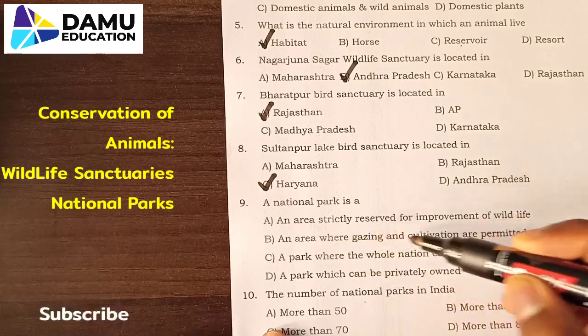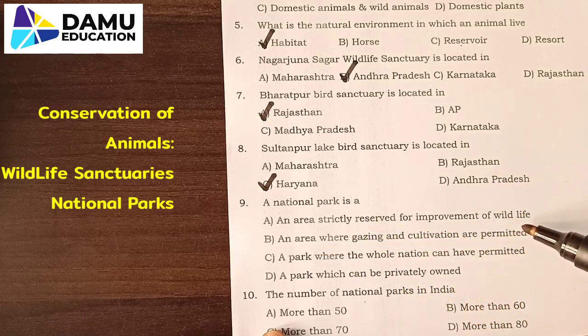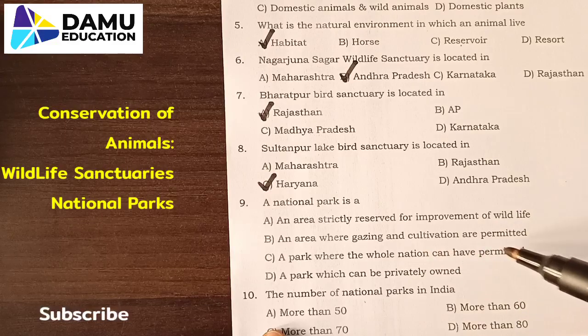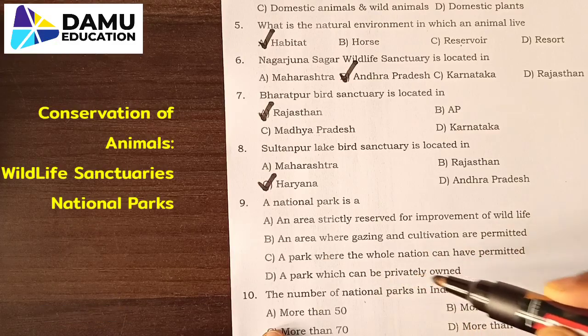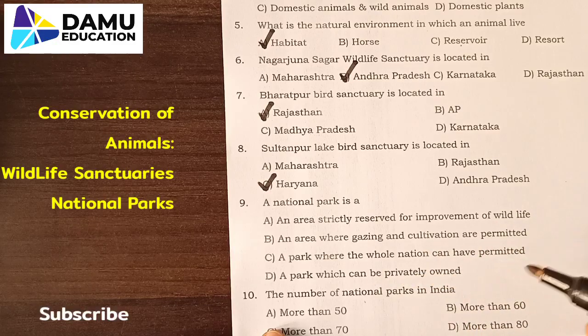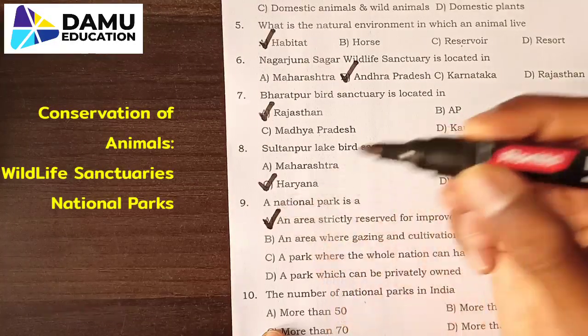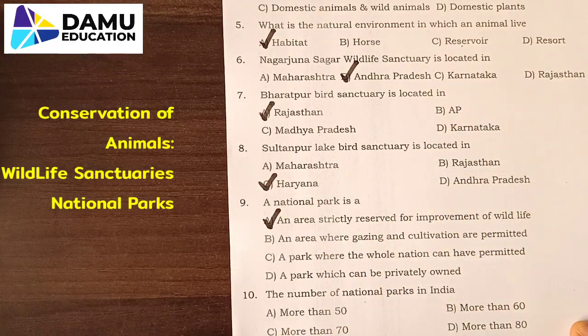Next, a national park is an area strictly reserved for the improvement of wildlife; an area where grazing and cultivation are permitted; a park where the whole nation can have permitted access; or a park which can be privately owned. So we know that it is option A, an area strictly reserved for the improvement of wildlife.